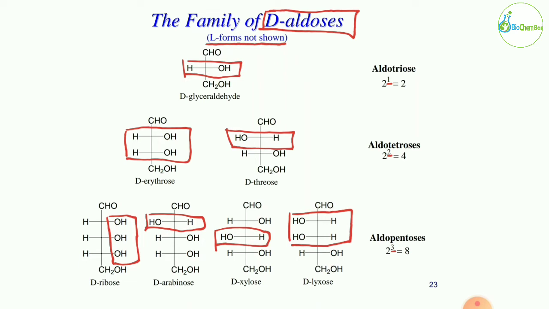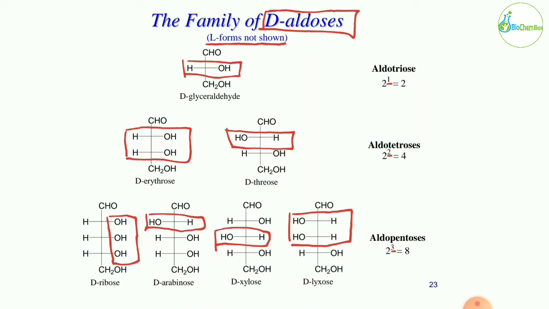So in the D-threose, on the second carbon, the hydroxyl group is present on the left side. The total number of chiral carbons is 2, but on the second carbon the hydroxyl group is on the left side. Okay, and in the mirror image, the L-threose, the hydroxyl group would be on the right side. So how to remember these structures? In D-erythrose, all the hydroxyls are on the right side. In D-threose, the hydroxyl on the second carbon is on the left side.